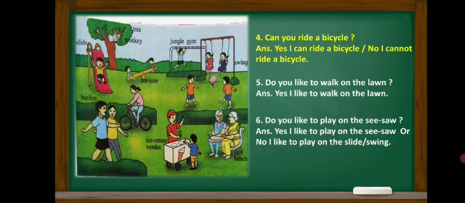Question number 5. Do you like to walk on the lawn? Now what is lawn? Look into the picture again. You see the green grass everywhere. The ground is covered with the soft grass that is known as the lawn. So do you like to walk on the lawn? Yes, I like to. Everybody likes to walk on the lawn. So you have to answer this question. Yes, I like to walk on the lawn. Do you like to walk on the lawn? Yes, I like to walk on the lawn.